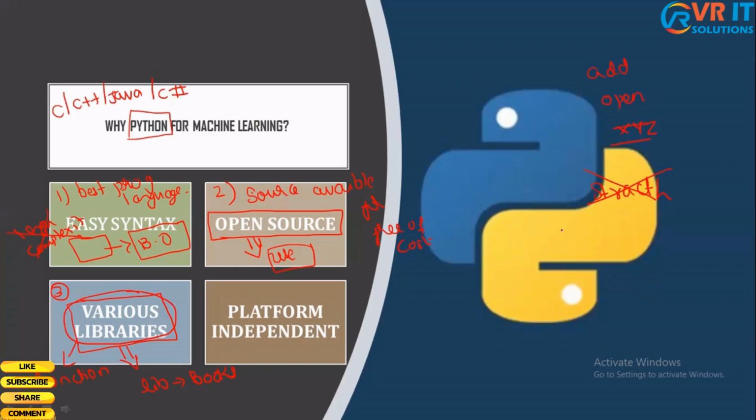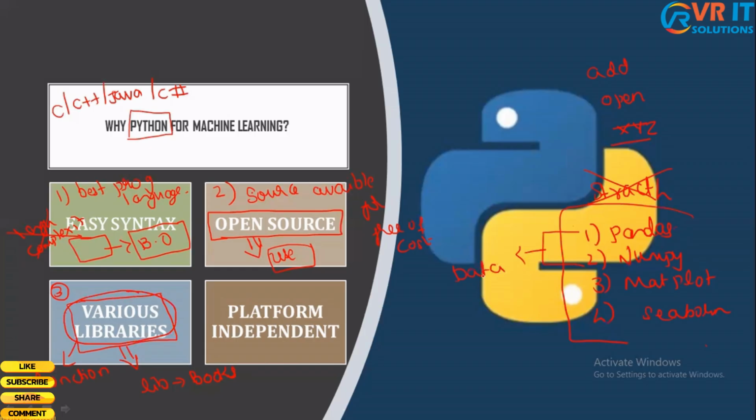To perform any operation. Some of the libraries which we would be focusing on are pandas, numpy, matplotlib, and seaborn. These are some of the libraries we would be discussing. Here pandas and numpy are used for data preparation.